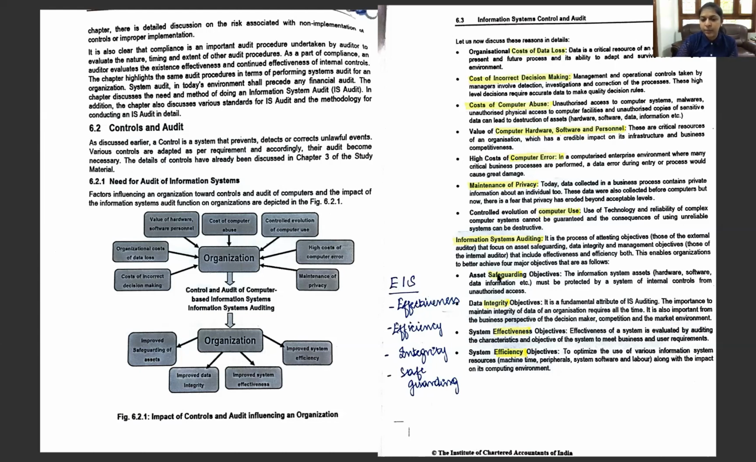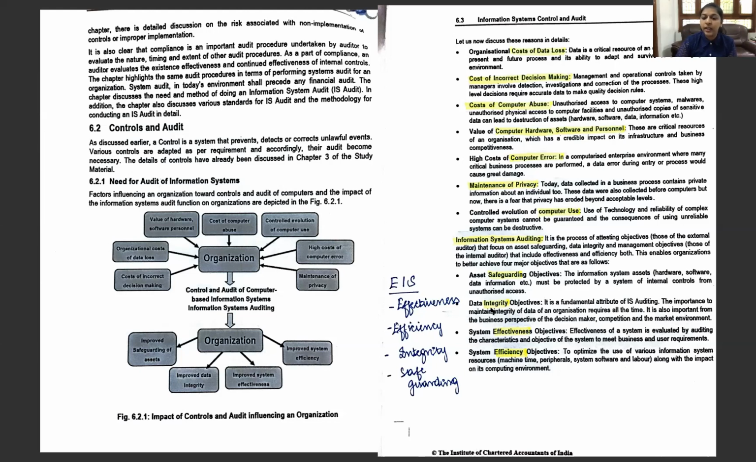Okay, let us look at it. Asset safeguarding objectives. So as we all have seen, the data are the assets and it has to be protected, and this should be the objective of an information system control. So this information system assets, which are the hardware, software, personnel, and data as well, must be protected. This is the first objective.